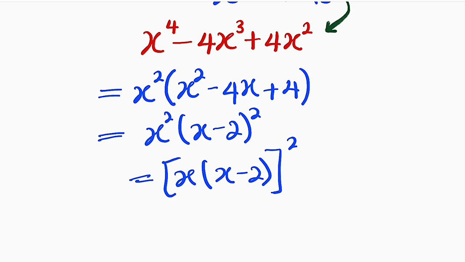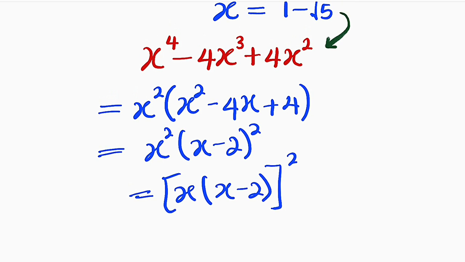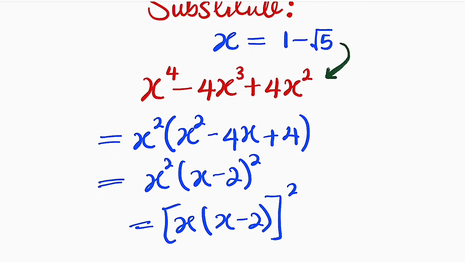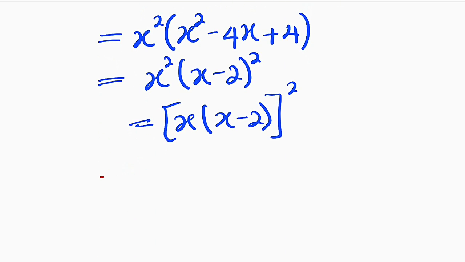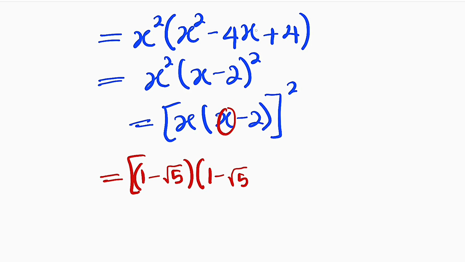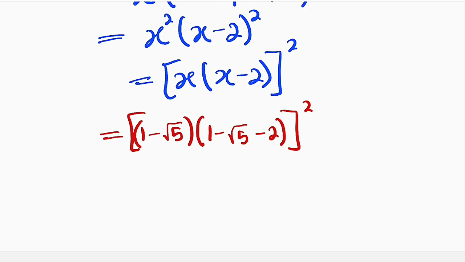So let's start substitution. Remember that x is 1 minus root 5. So let us plug it here. So this is 1 minus root 5. That is for this one. Then multiplied by 1 minus root 5 again, which is x. And we still have minus 2. Minus 2. The whole of this squared.